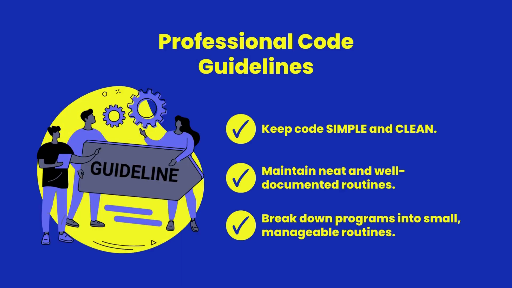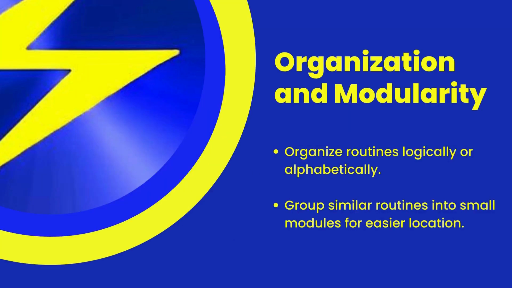Professional code should be simple and clean, with a neat appearance and thorough documentation. Break down your program into small routines, each encapsulating a single concept. This approach not only organizes your thoughts but also makes your code more manageable and easier to maintain. Organize your routines either logically or alphabetically. Group similar routines into small modules to keep module size manageable and make it easier to locate specific functions. This practice enhances code readability and maintainability.